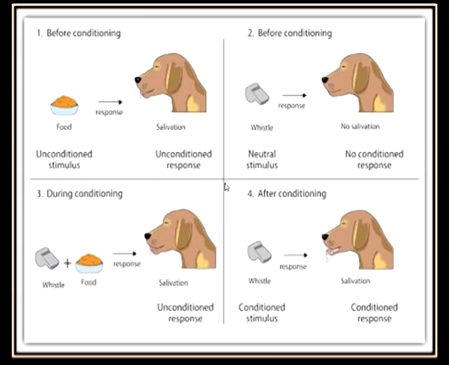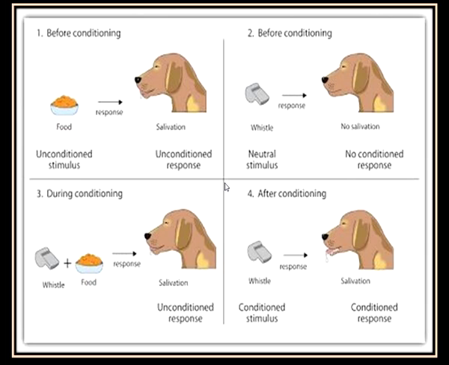So here you can see that before conditioning, when the food was there, seeing the food, which was the unconditioned stimulus, the dog gave the response by salivating, which was the unconditioned response. Then a bell or a whistle was introduced, which was a neutral stimulus that led to no salivation, so no unconditioned response.